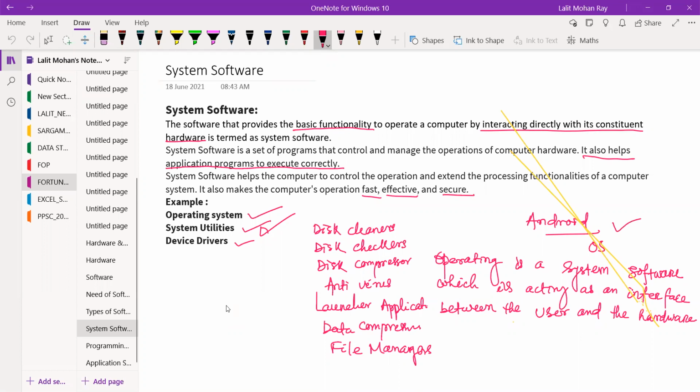All of you clear this? So what is this utility software? These are the examples. What is the definition?